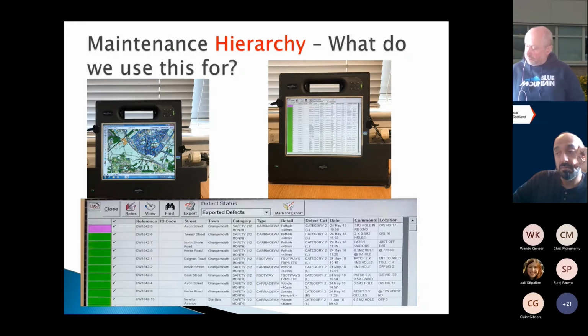And within here, dependent on the hierarchy of the road, those are the ESUs that appear on the screen. So the inspector knows that those are the ones that they need to travel along. When they travel along them, if they encounter a defect, they can just record this electronically, and it ties all that information to that USRN, and then that goes into our asset management system.